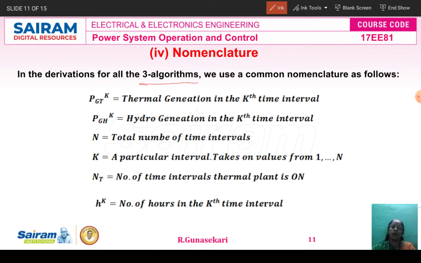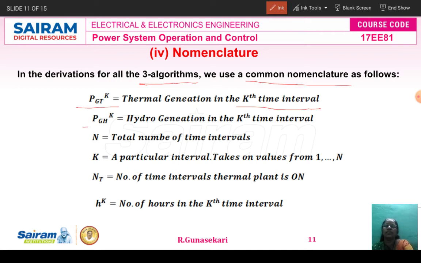The second one is the long range scheduling algorithm. The third one is the short range scheduling algorithm. In the three algorithms, some common nomenclatures are used. The first one is P_GT, the power, which is nothing but the thermal generation in the kth time interval. The time interval is k.